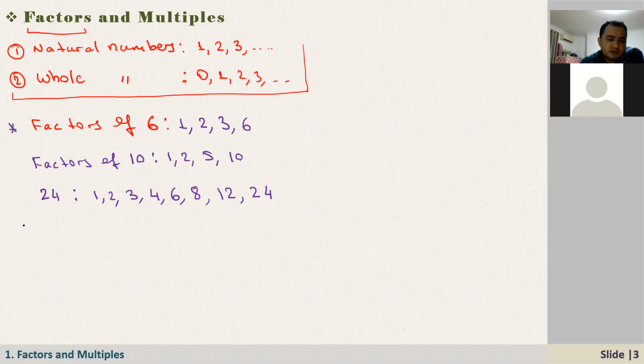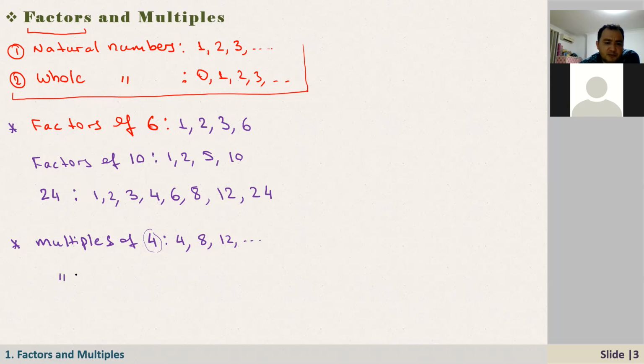And how about the multiples? So when it says multiples, for example, what are the multiples of 4? That means all the natural numbers that are divisible by 4; we call them multiples of 4. Actually, to produce the multiples of 4, we just multiply this number by natural numbers. Multiply by 1, we get 4. If you multiply by 2, we get 8. If you multiply by 3, we get 12, dot, dot, dot. So these numbers are multiples of 4.